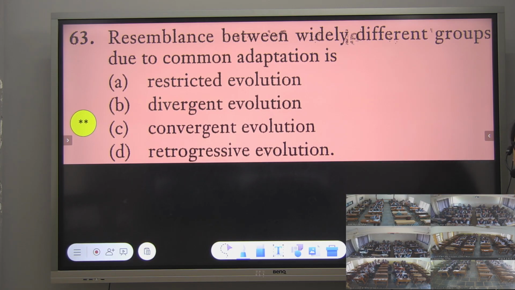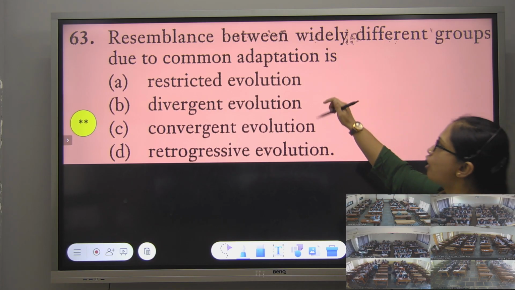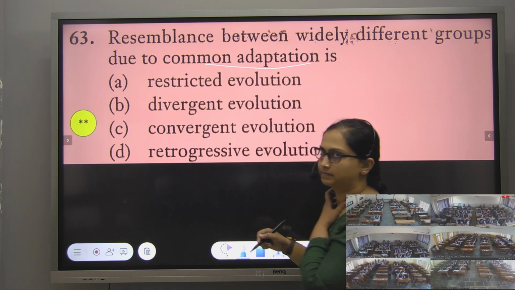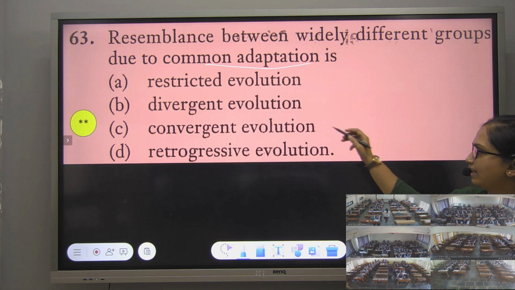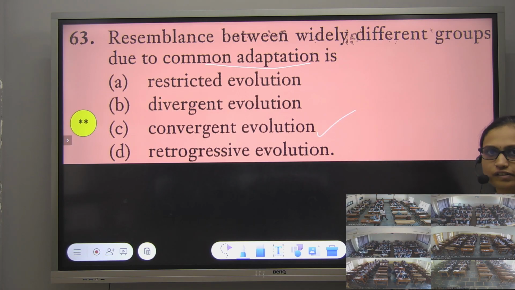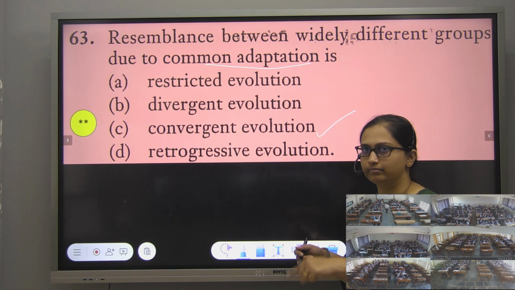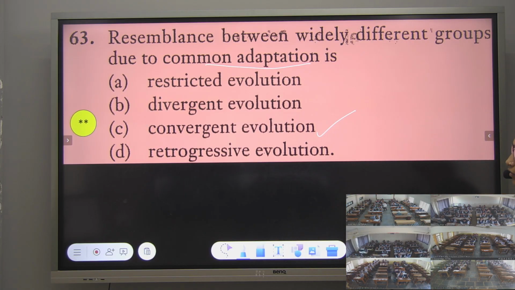Resemblance between wildly different groups due to the common adaptation. Third one, ma'am. Option C, convergent evolution. Correct. That is what analogous organs do: because of their different appearances but common adaptation, like flippers of penguin and dolphin. Penguin and dolphin, one is a bird, one is a mammal, but they have adapted to swim. That's why they have a common thing, and that's why it's convergent evolution. Correct?